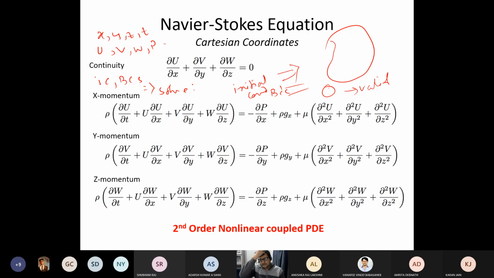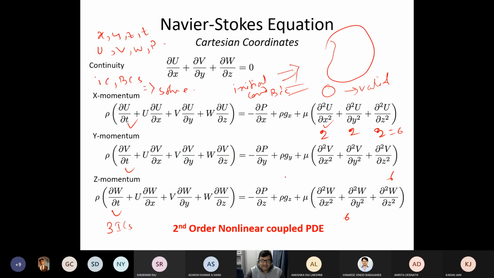Sir, we will need 3 initial conditions for U, V and W. Right. So for this, you need 3 initial conditions, right? Then for this, how many do you need? 2 boundary conditions each, so 2 plus 2 plus 2, right? 6. 6 here, 6 here, and 6 here.